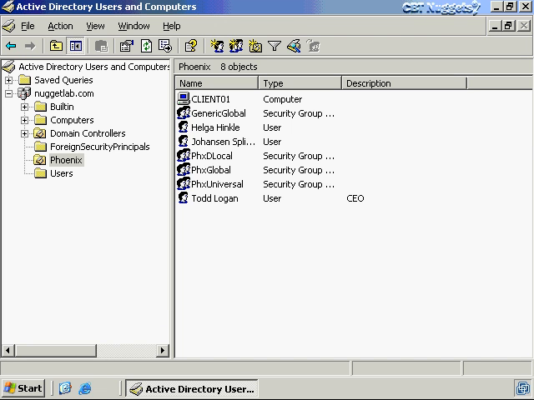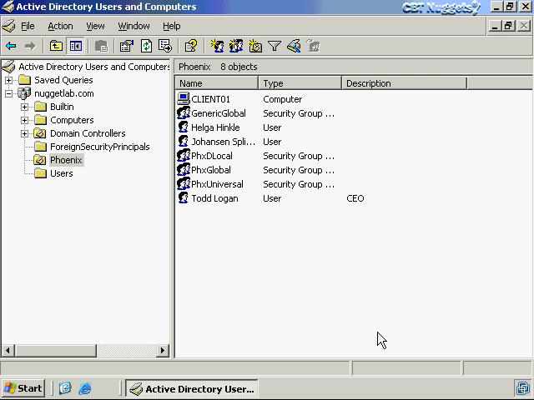There's no way to get them back out. It's not like the recycle bin that you have on the desktop where you can recover old documents. And there is a third-party product, I think it's from Autoprof, that will allow you to recover deleted objects. But other than that, you're done for, because you've messed up these user accounts. So what are you going to do?